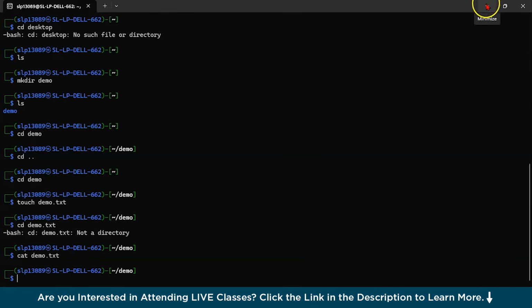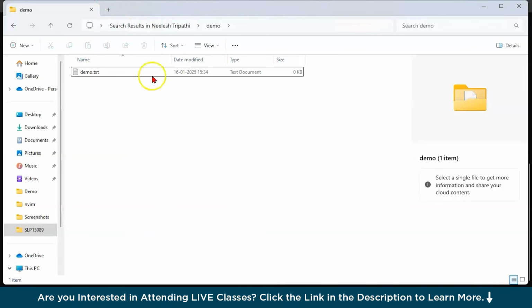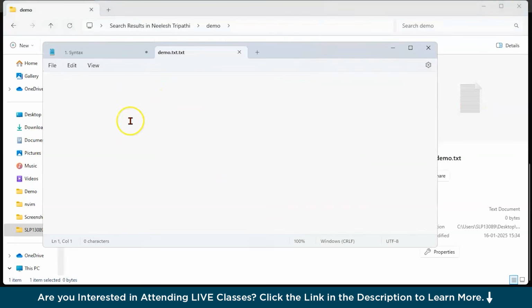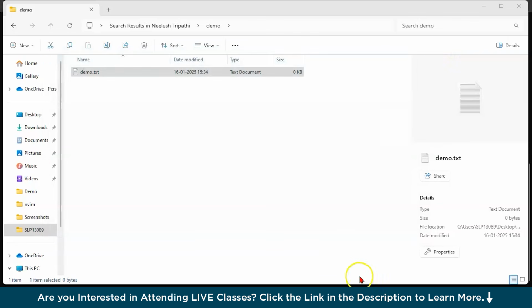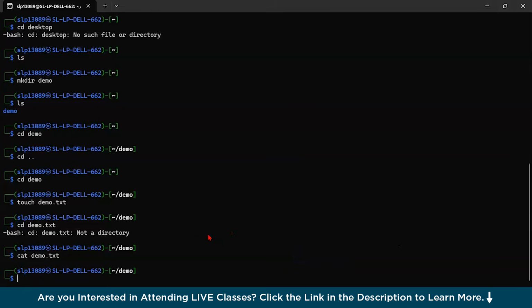So suppose let us do this activity by writing something. You could see we are in the demo folder, and you could see this text file demo.txt, and since we have not written anything, that's why it's not showing any output. So we have got a bit of a hang of the basic commands of Linux, and the same things will be used in Kali Linux.